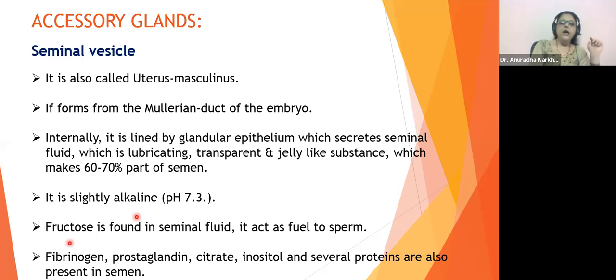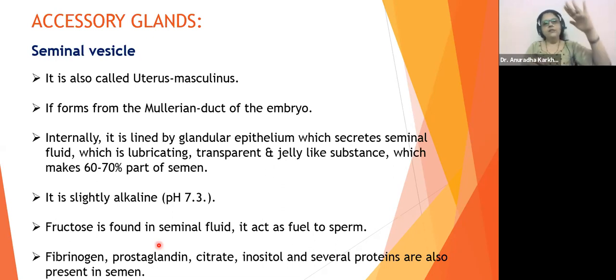Firstly, it is going to be having fructose, and fructose is found in seminal fluid only. It acts as a fuel for the sperm. So you know that fructose is a sugar. Sugar is going to give us energy. In the same way, this fructose of the seminal vesicle fluid will be giving energy to the spermatozoa.